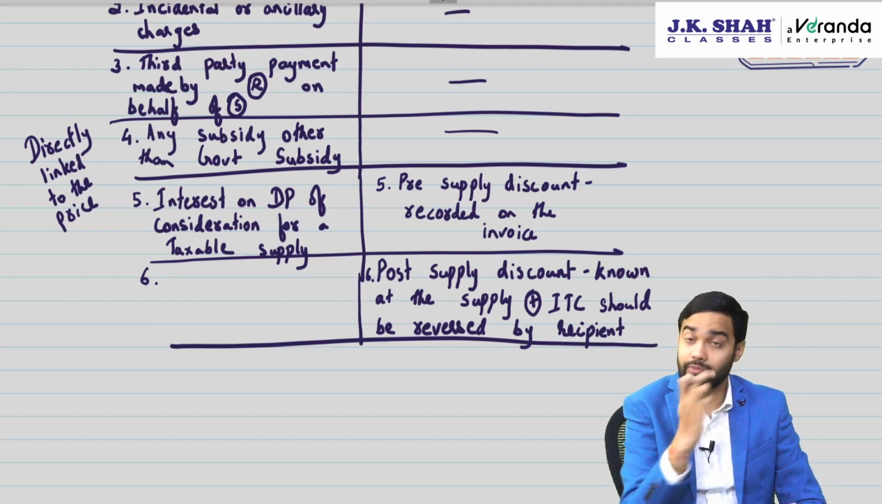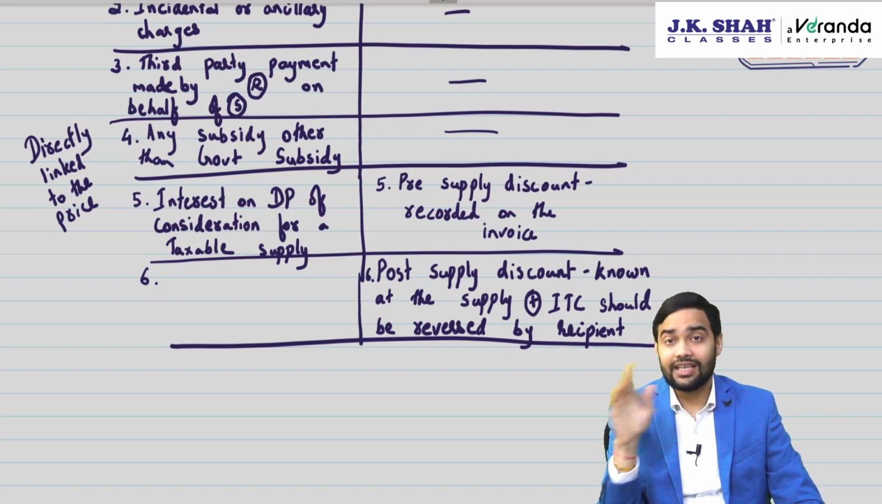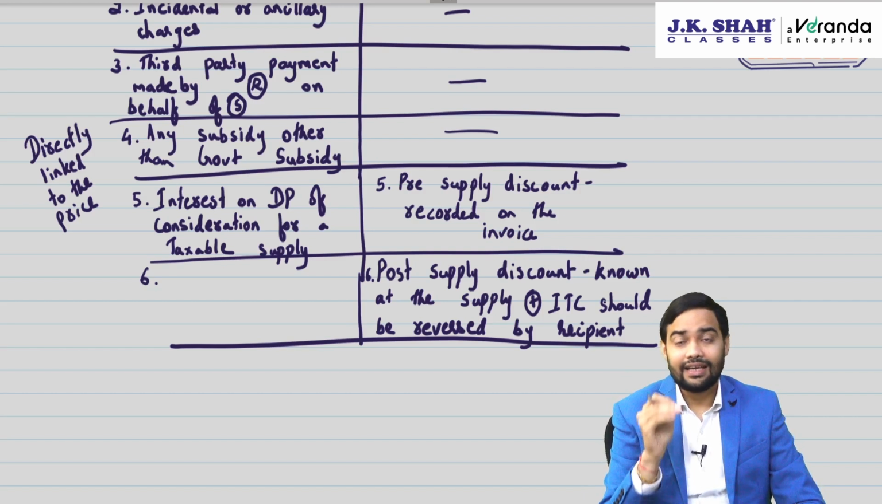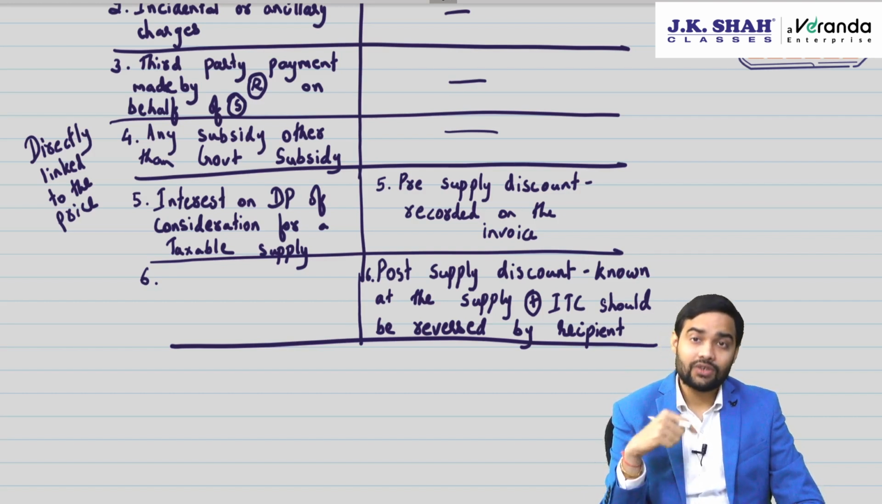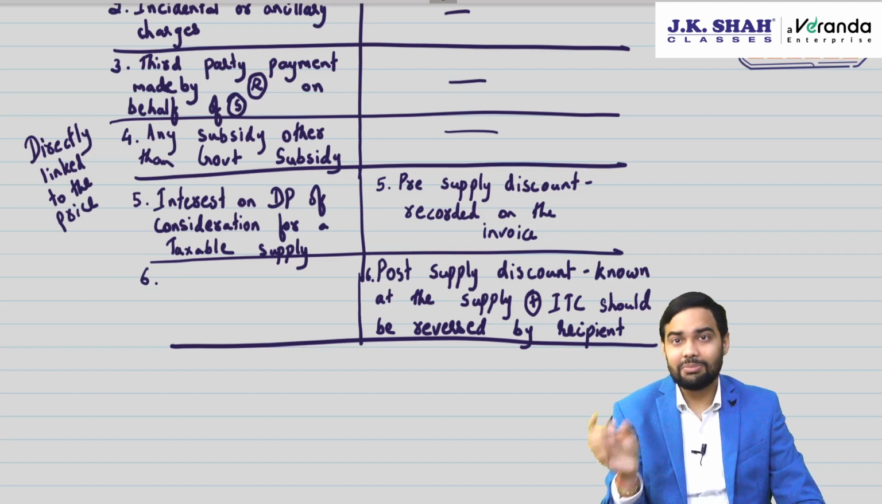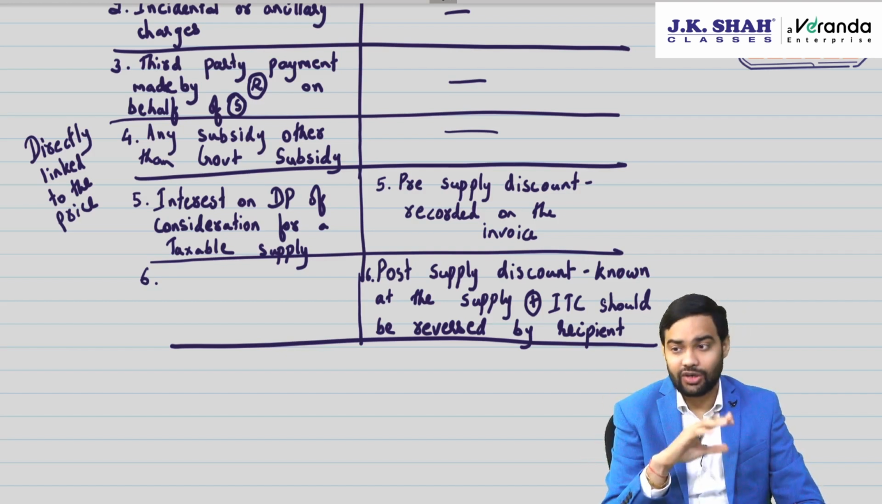ITC should be reversed by the recipient, because think, if the supplier wants to reduce his output because he is offering a discount. See, when he makes a sale, he will charge GST on the full amount. Now when he is offering a discount, basically he wants to reduce his value, so he will issue a credit note. When the supplier is issuing a credit note, the recipient will have to record that credit note and reverse ITC correspondingly.